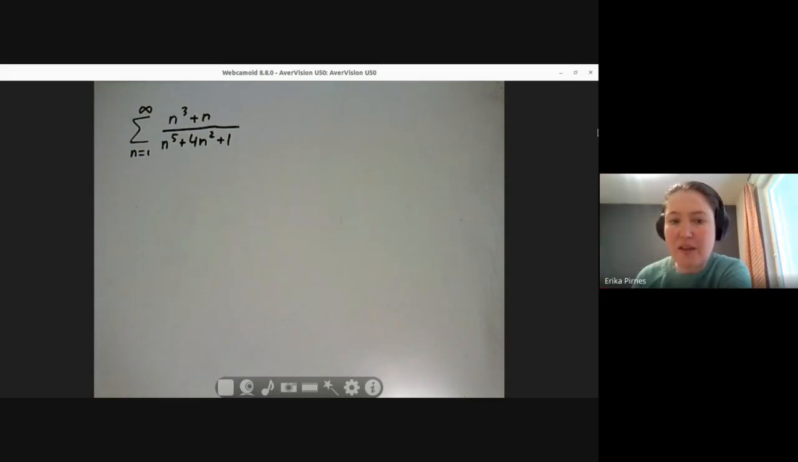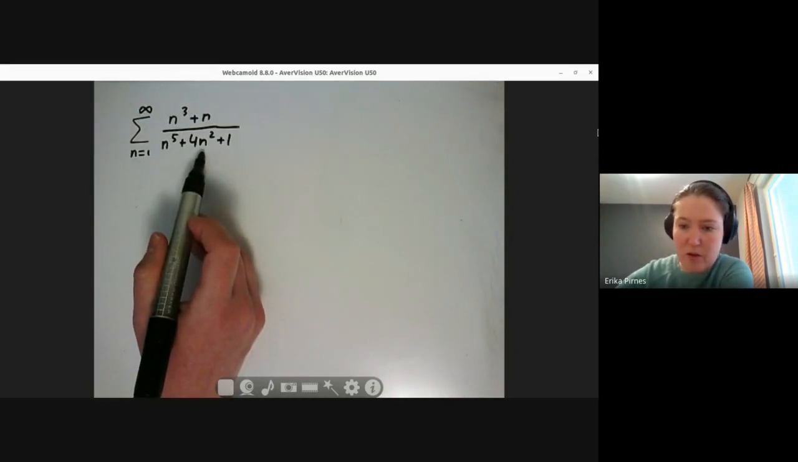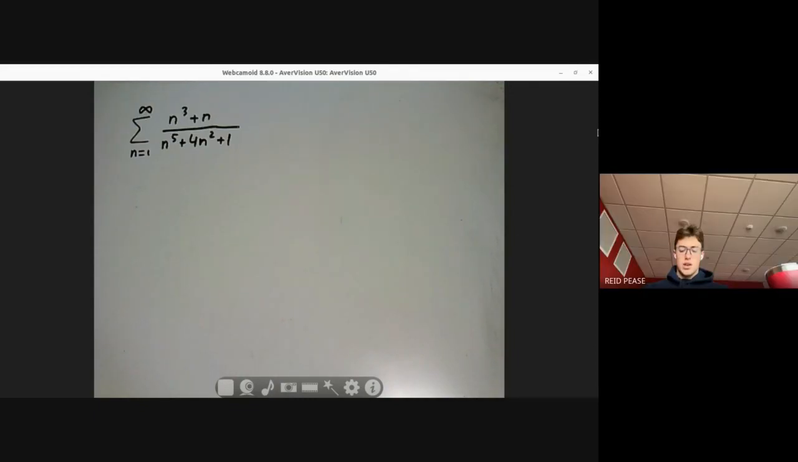But I think it's a good thing to do. If you have a series and you look at the limit and it's not 0, then you're like, it diverges, and you're done. But if the limit is 0, then we have to do more work. Okay, so then the limit of this is 0. So then that means that it's wait.